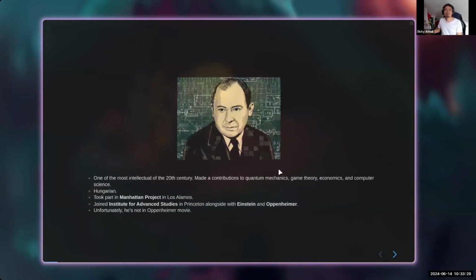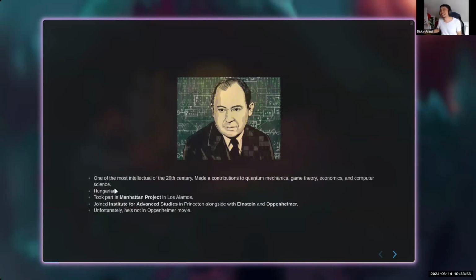So okay, CPU. Talking about the CPU, we will talk about this guy here. He's Hungarian. Maybe I want you to guess who this guy is, or maybe some of you already know. Basically, he's one of the most intellectual people of the 20th century. He contributed to physics, mathematics, game theory, and of course computer science, in terms of CPU architecture.